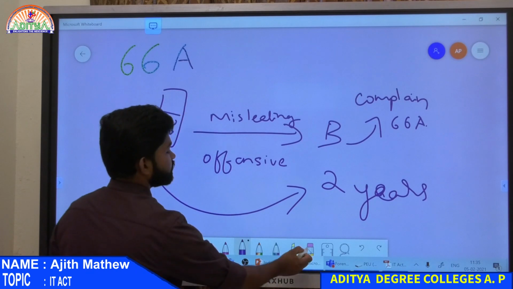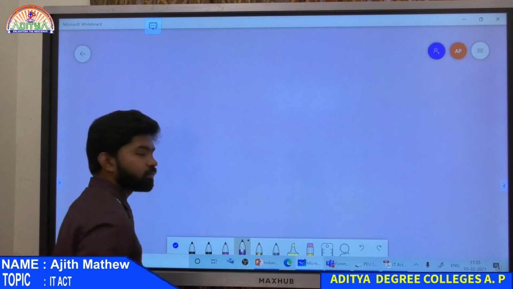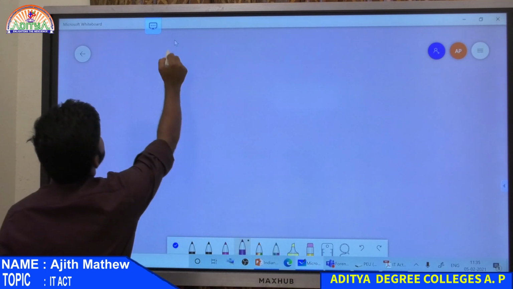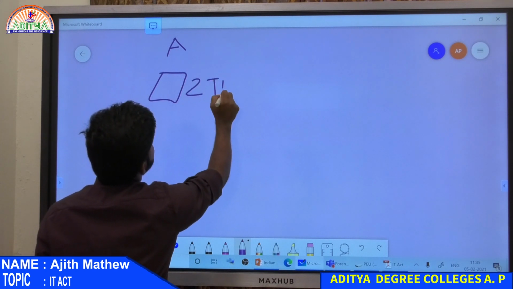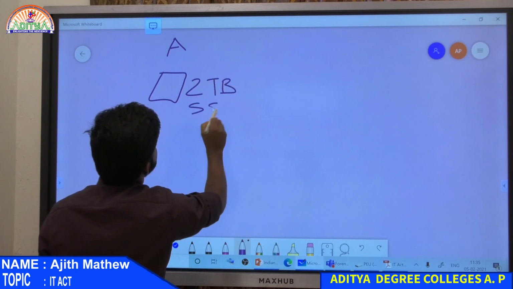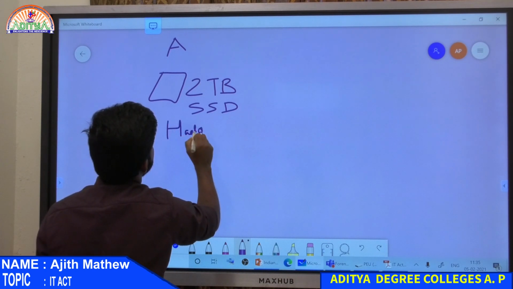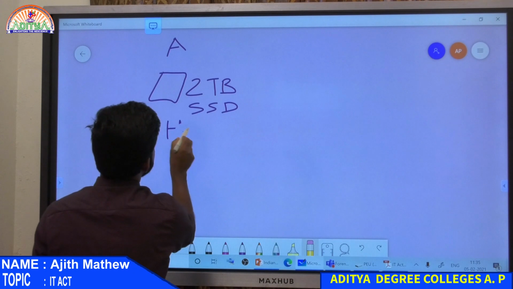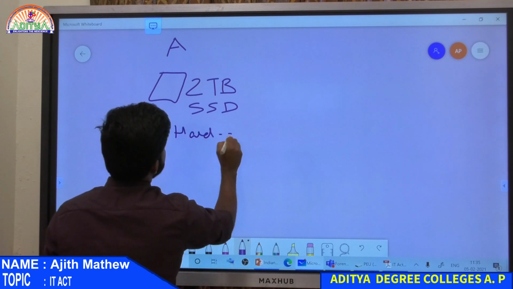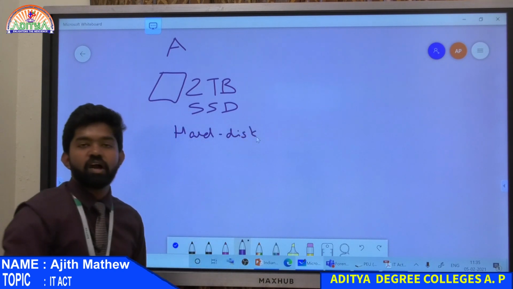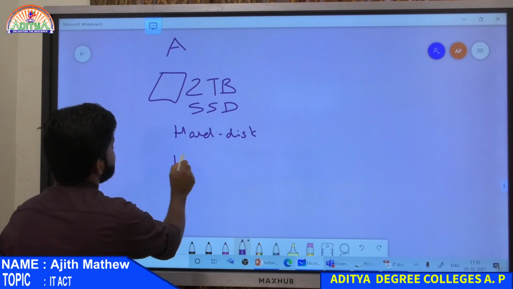So, what does that mean? Our A bought a new hard drive, a 2 TB SSD hard disk that cost almost 17,000, for example.